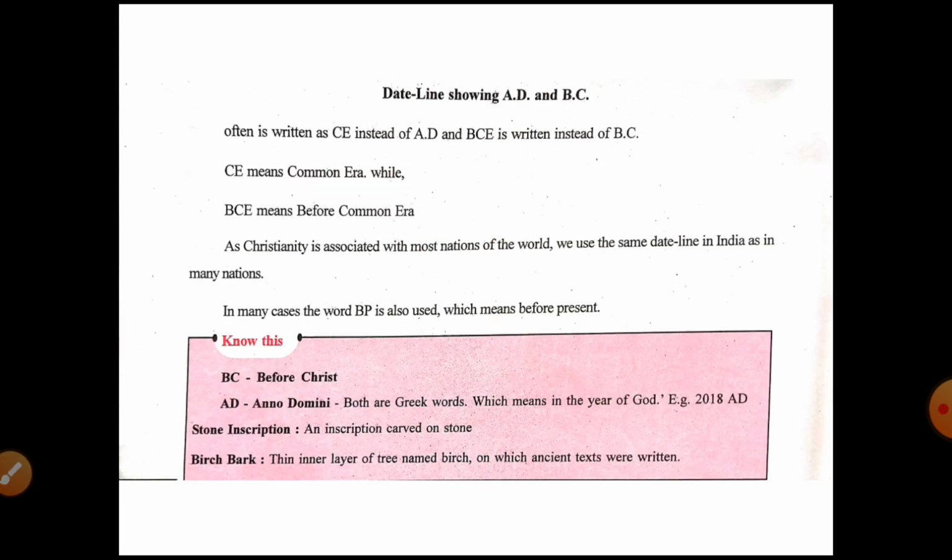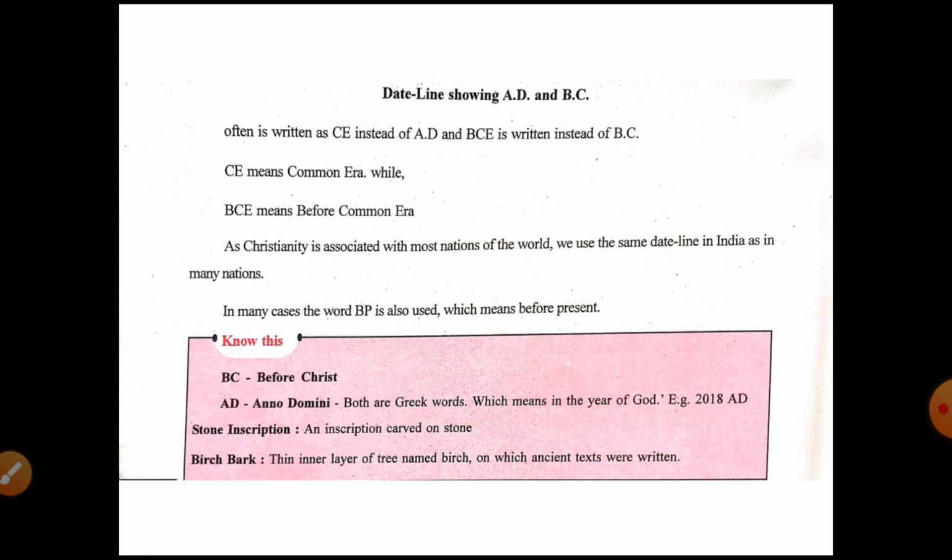Now, the timeline showing AD and BC is often written as CE instead of AD, and BCE instead of BC. These are the alternate letters used in place of AD and BC. CE means common era, while BCE means before common era. Era means time period.